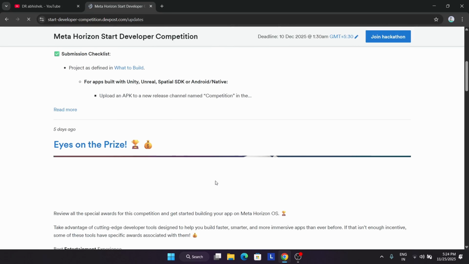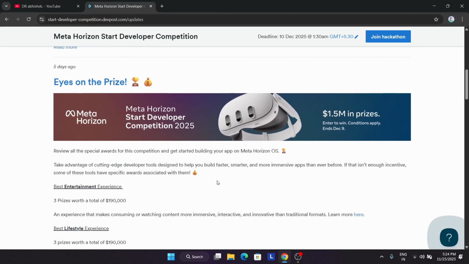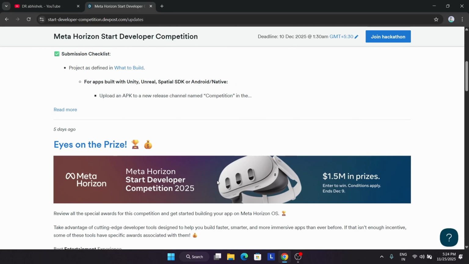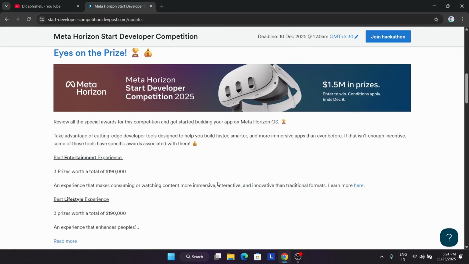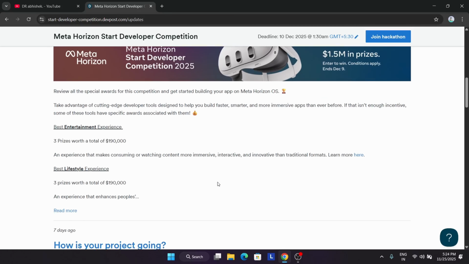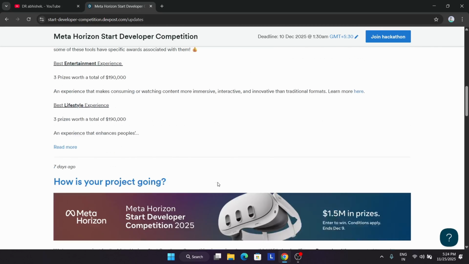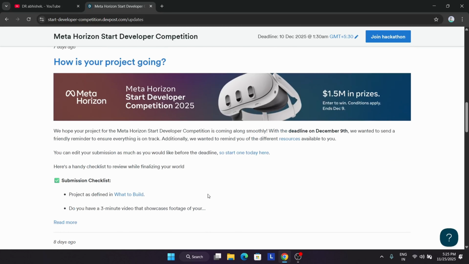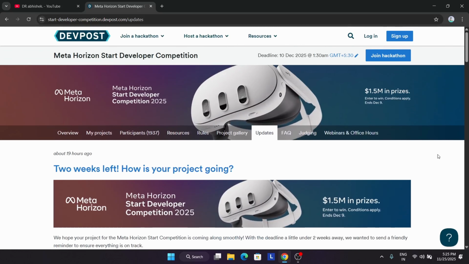Here you can see the prizes mentioned. You have an option to build the best entertainment experience. You can build a VR experience, or you can make something for lifestyle. Here you can see all the criteria, and if you want to see what to build, you can check it. In simple words, on DevPost you get a chance to see whatever hackathons are hosted, and by seeing that you can participate and win swag also.